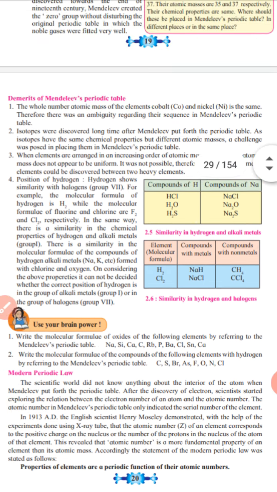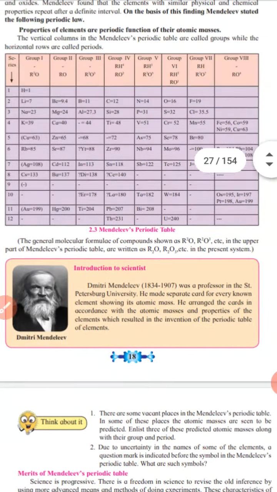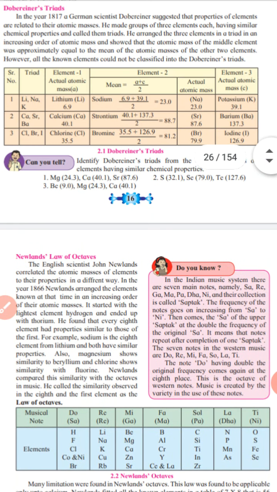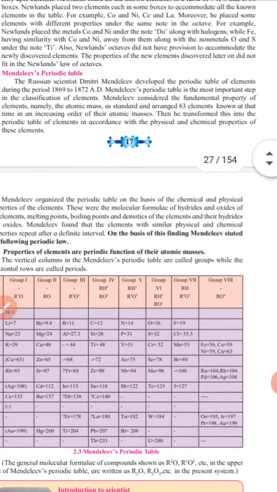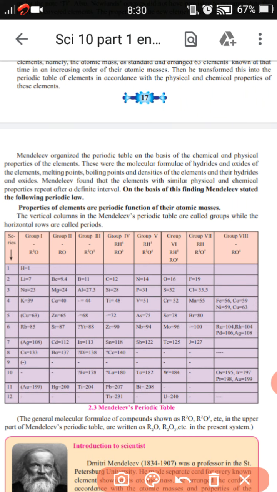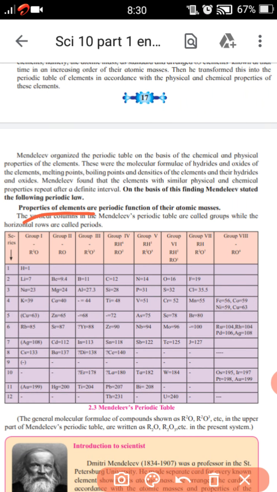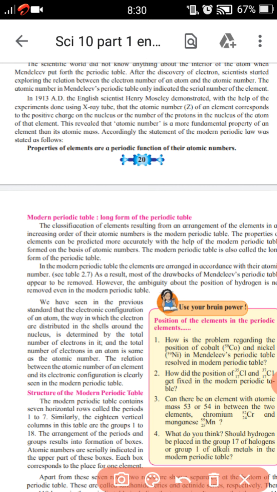And what is Mendeleev's periodic law? Properties of elements are a periodic function of their atomic mass. This is Mendeleev's periodic law. And what is the modern periodic law? Properties of elements are a periodic function of their atomic numbers.